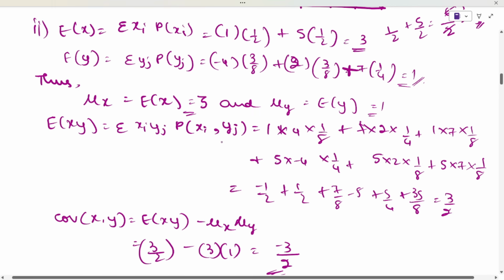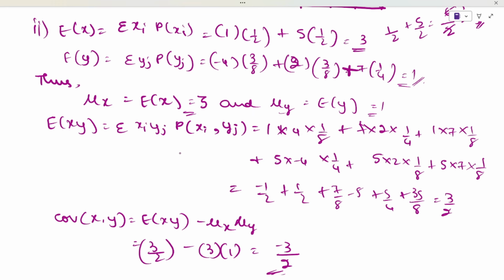Okay, now you have the mean, that is expectation. Now, if you want to find out the covariance, that is expectation of x comma y minus that value. To find that, it is the summation of x and y into probability of that.